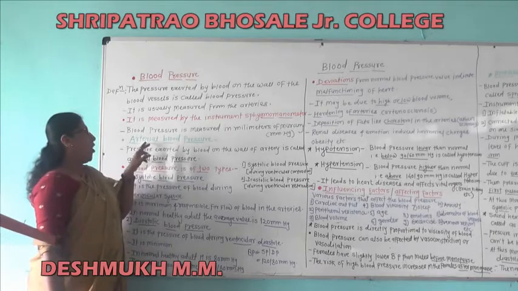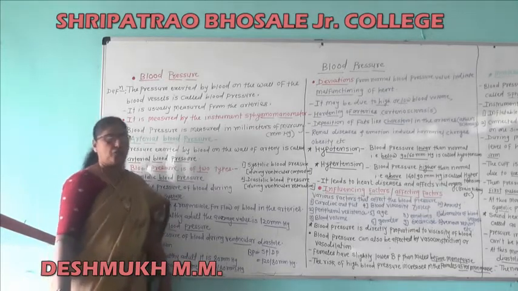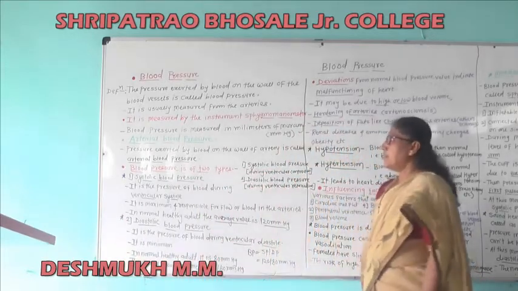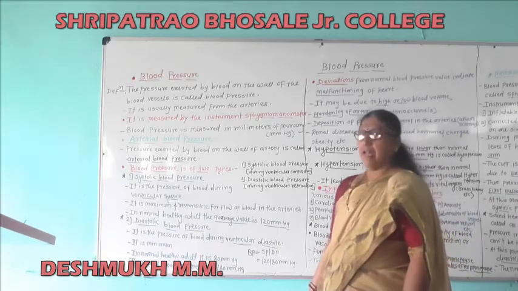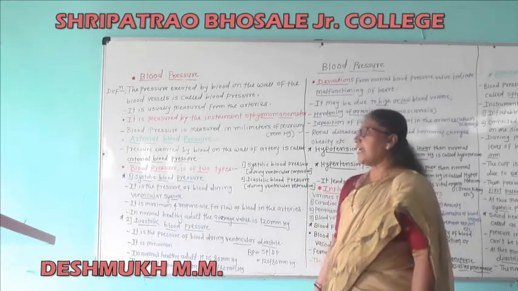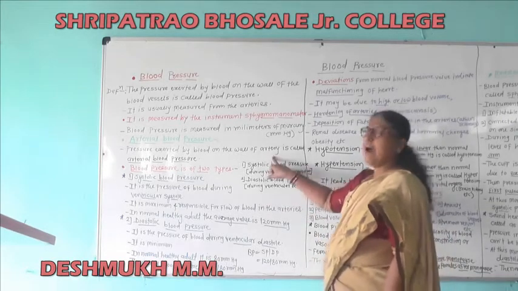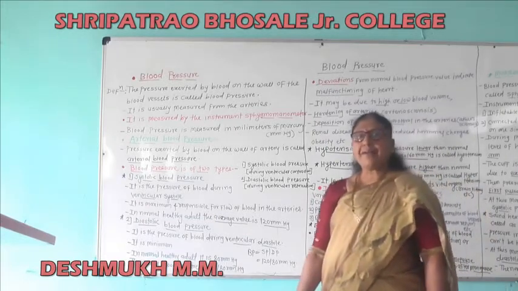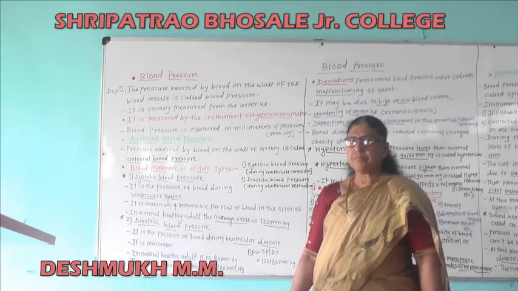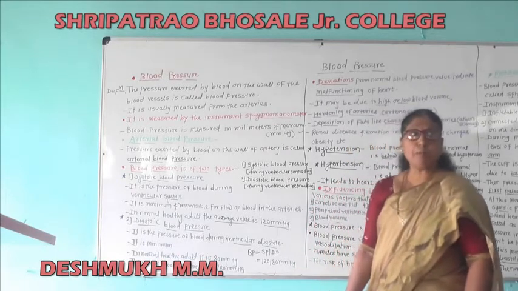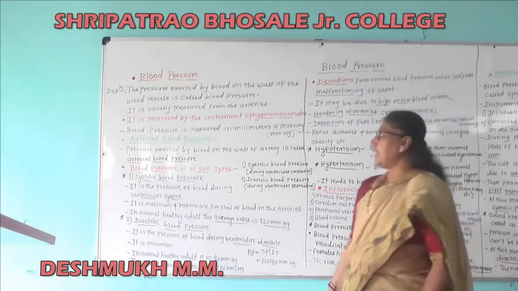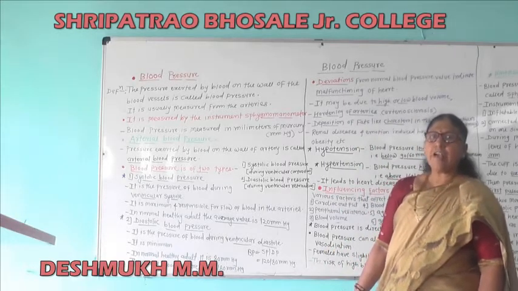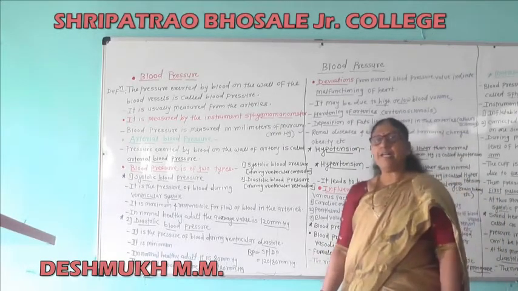Next point is the arterial blood pressure. What is arterial blood pressure? Pressure exerted by blood on the wall of artery is called arterial blood pressure.